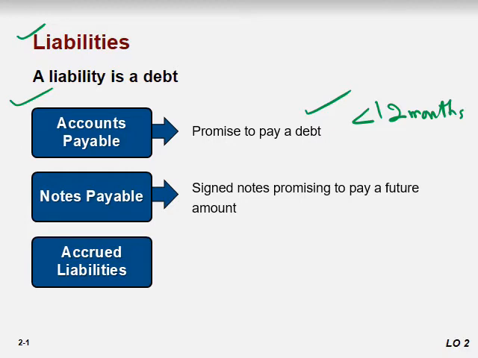It's similar to notes receivable, but in notes receivable you receive cash, and in notes payable you actually want to pay cash in future.